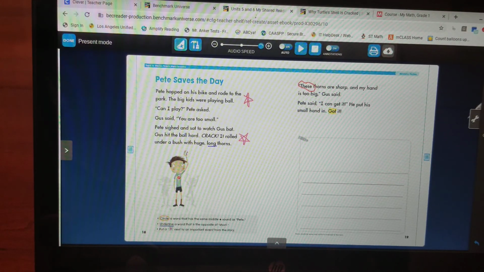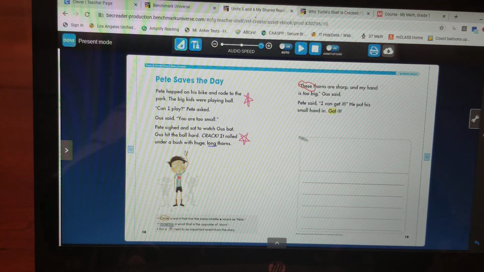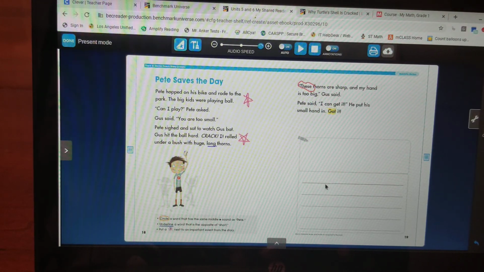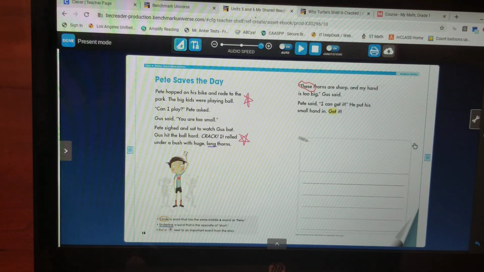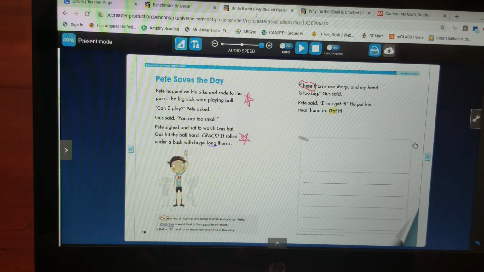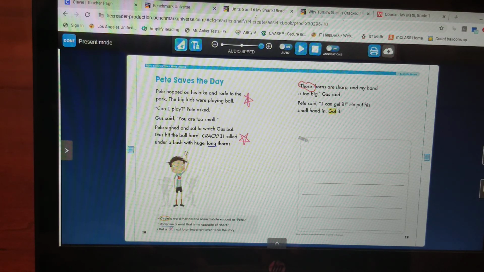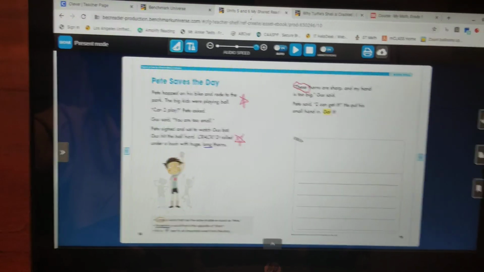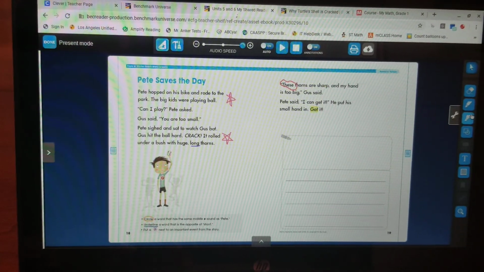Okay, let's go back. Now, boys and girls, I'm going to have you do the writing. And the writing is going to reflect something from the story. So again, once you get your book, you can do this in your actual book, or you can do this by clicking again on the little tool.